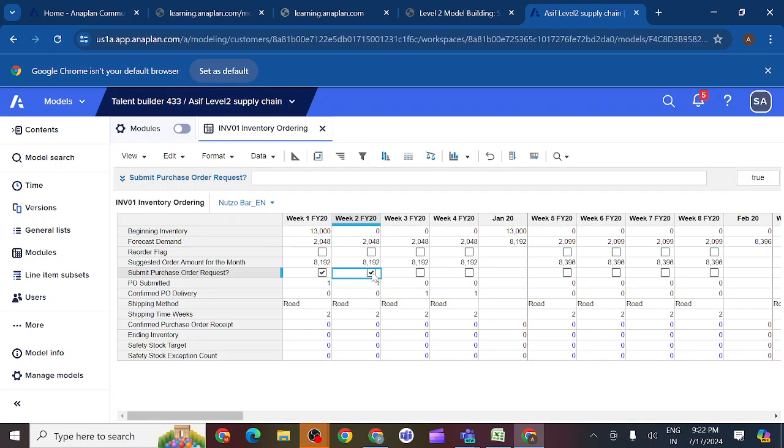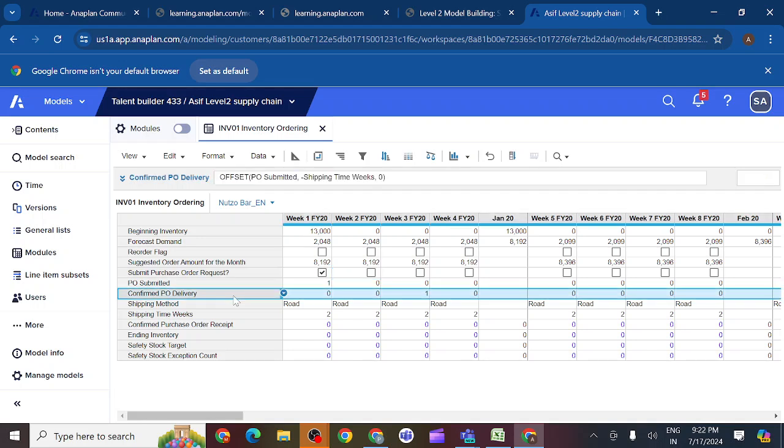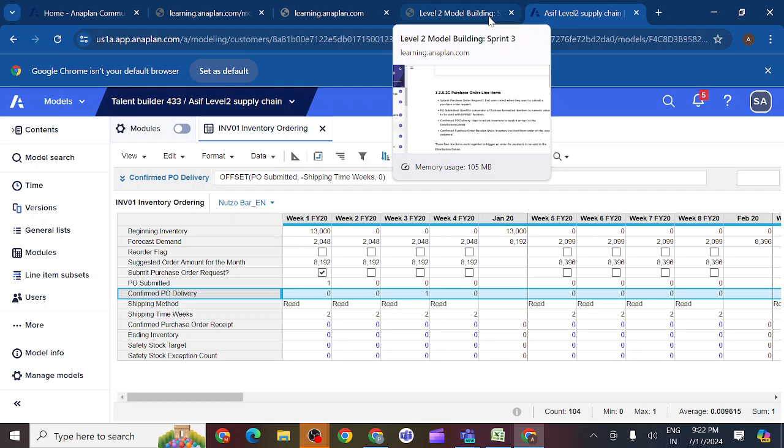So here you can see if I want to reach the products here, I should raise the request 2 weeks in advance, so that I will get the products here. So in this way, it will confirm PO delivery, it will work.